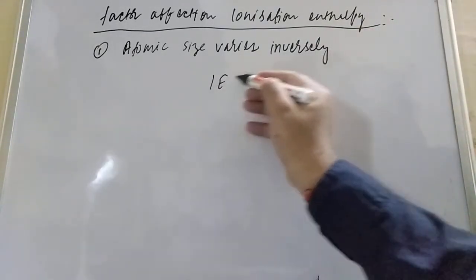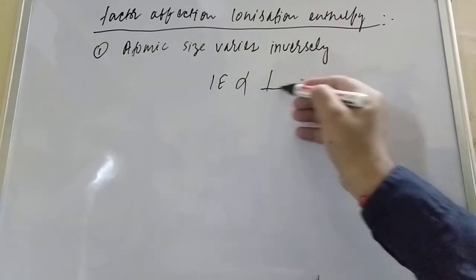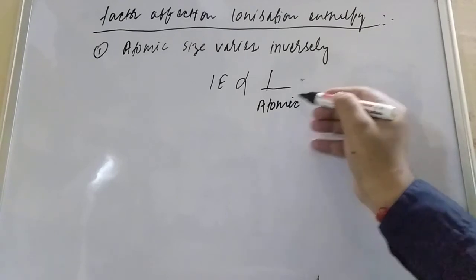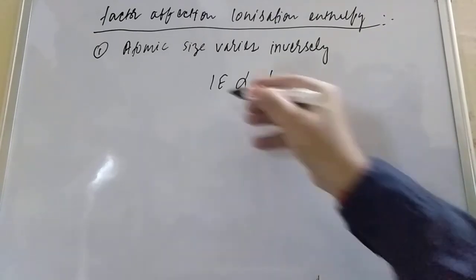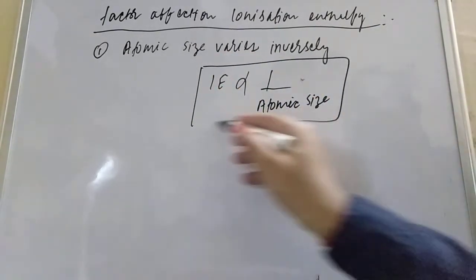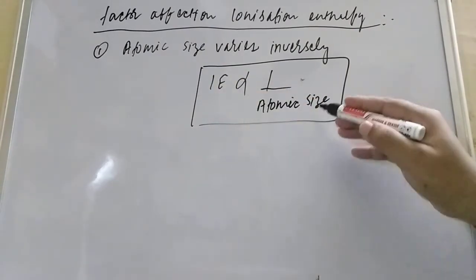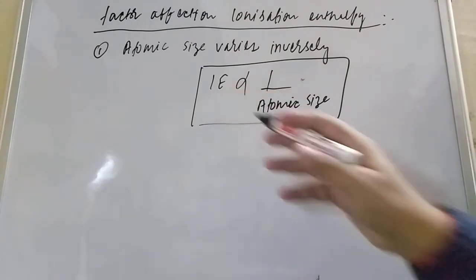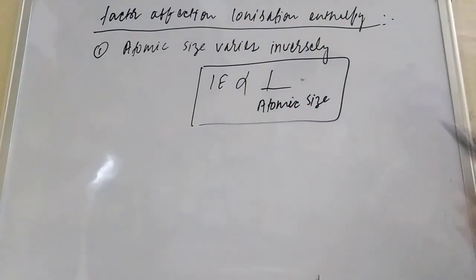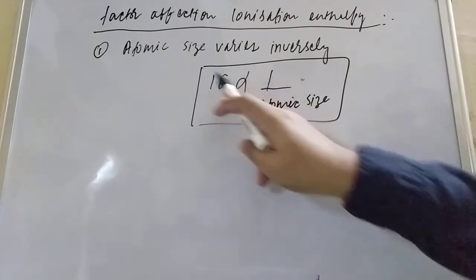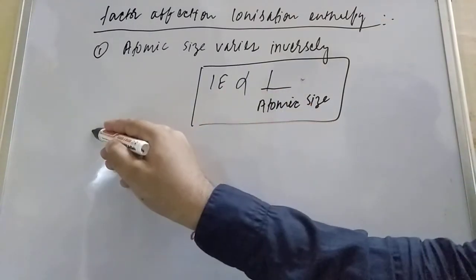So ionization enthalpy is inversely proportional to atomic size. What do we mean by this? If one increases, the other decreases. So when atomic size increases, ionization enthalpy decreases. Now if atomic size decreases, ionization enthalpy increases. You can easily correlate this, student.